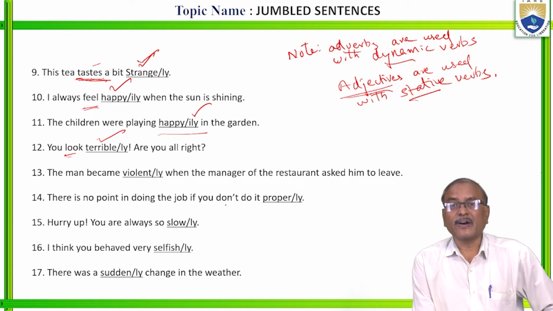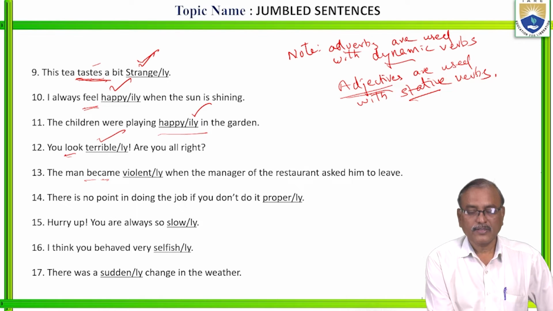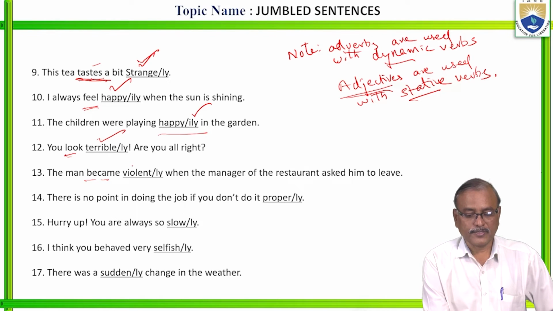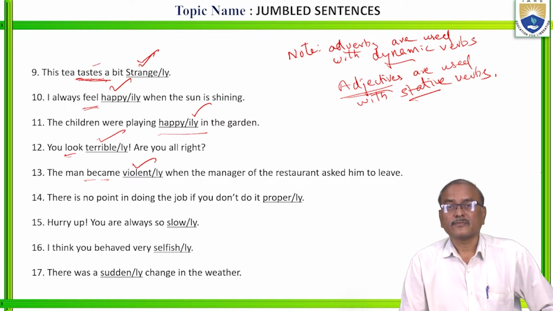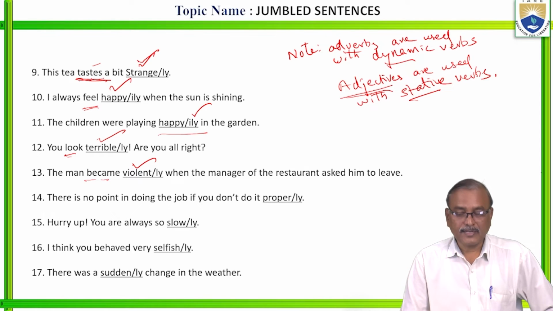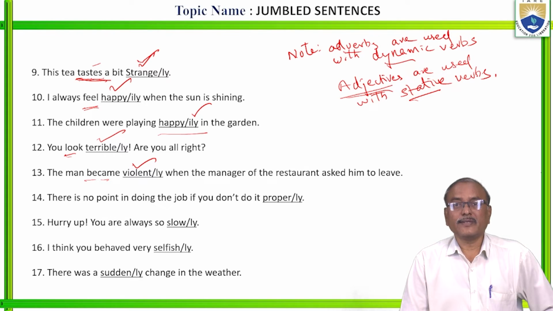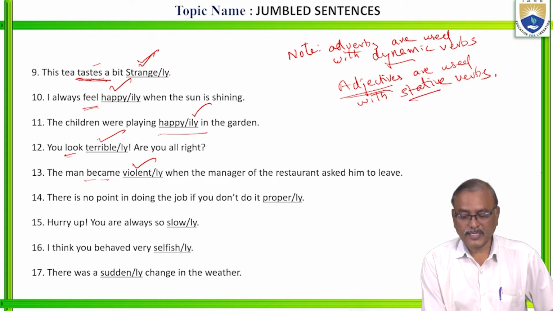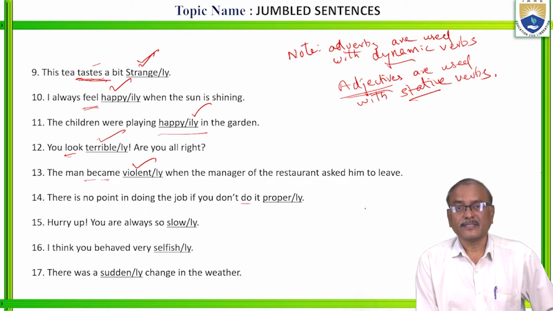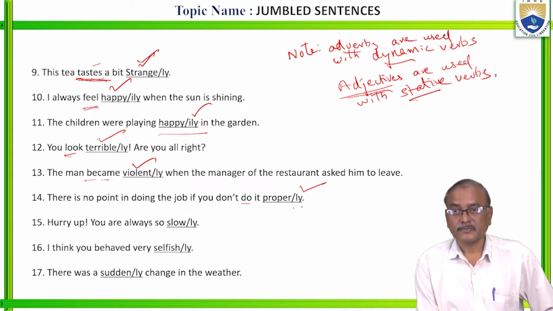Next. The man became violent. Here became is also a stative verb, so we have to use only an adjective. The man became violent when the manager of the restaurant asked him to leave. Next. There is no point in doing the job if you don't do it properly. Do is an action word, that is a dynamic verb. So do it properly.